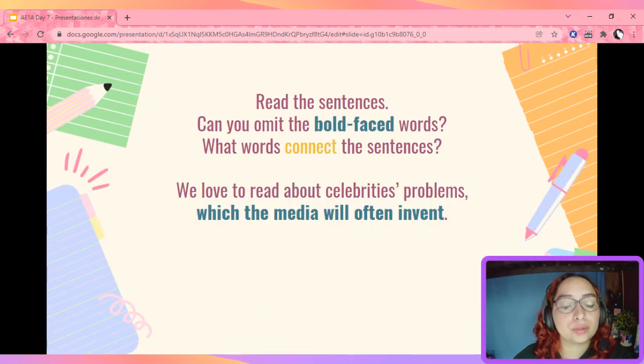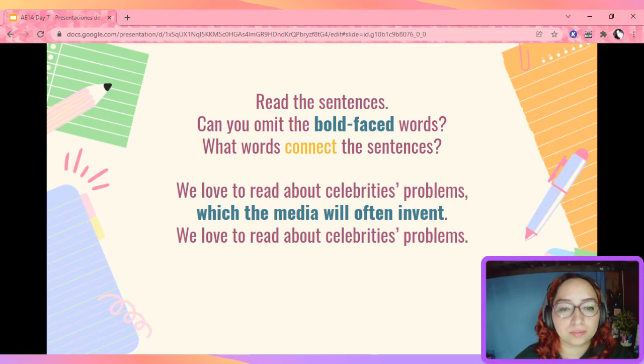I'm going to show you 2 sentences, and we need to decide if we can omit the bold-faced words in each sentence. Later, we're going to find out what words are connecting the sentences. So, let's see. We love to read about celebrities' problems, which the media will often invent. Take a look at the option. Read about celebrities' problems. In this case, can you still understand the sentence even if you omit the bold-faced words? Yes, right? Let's take a look at the second one.